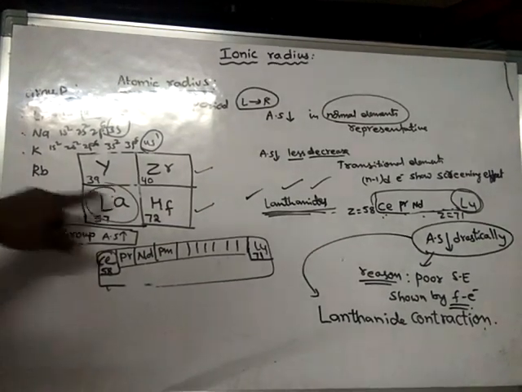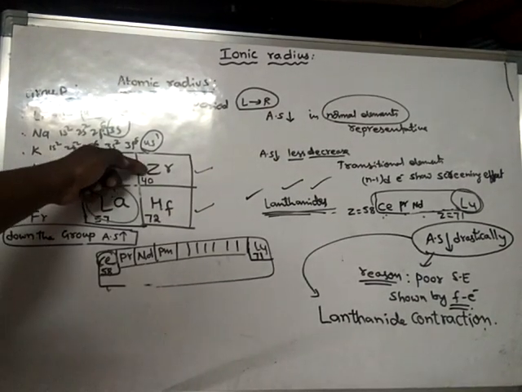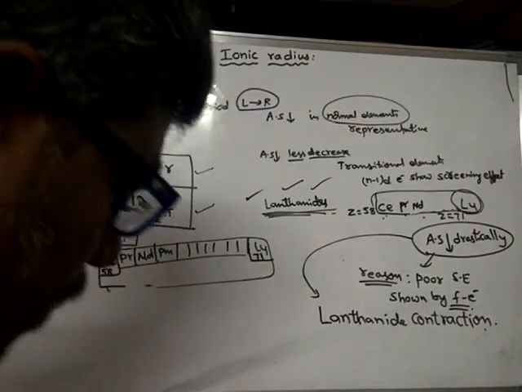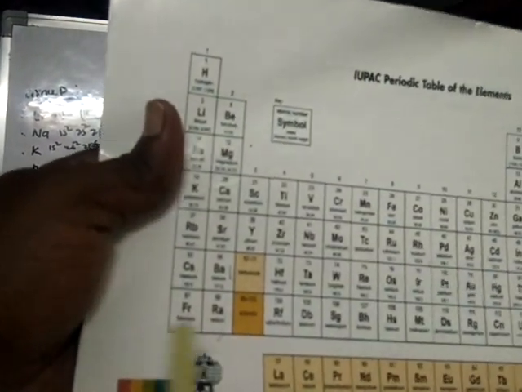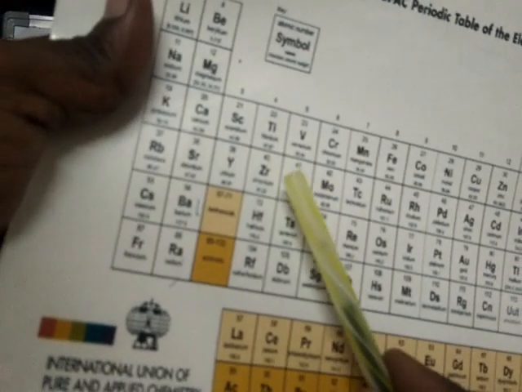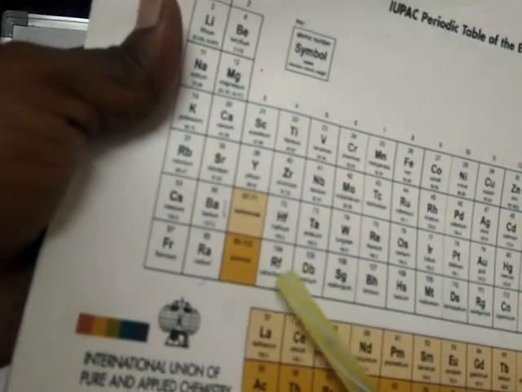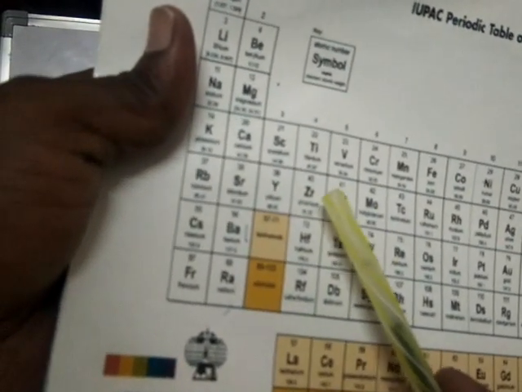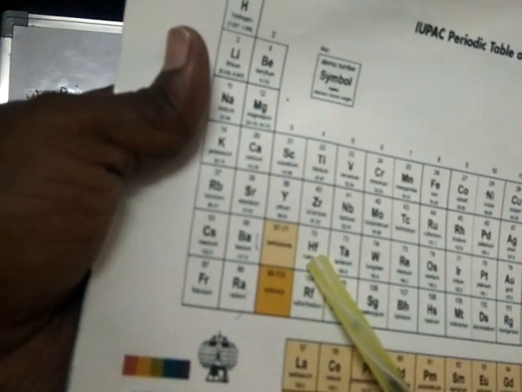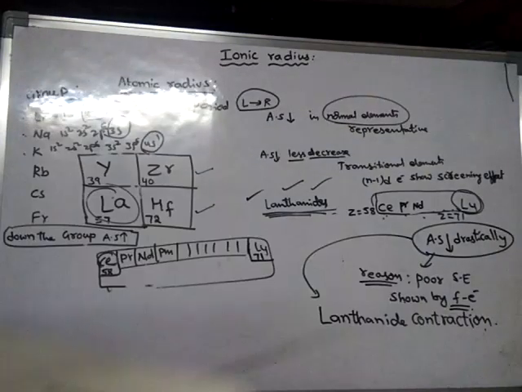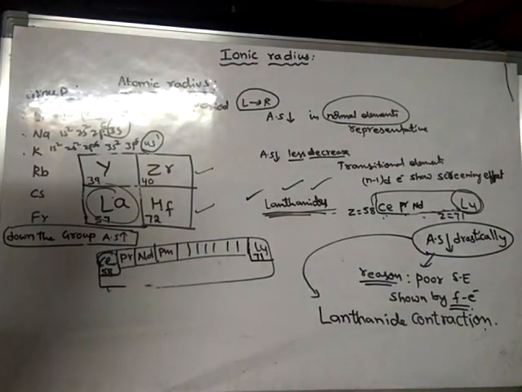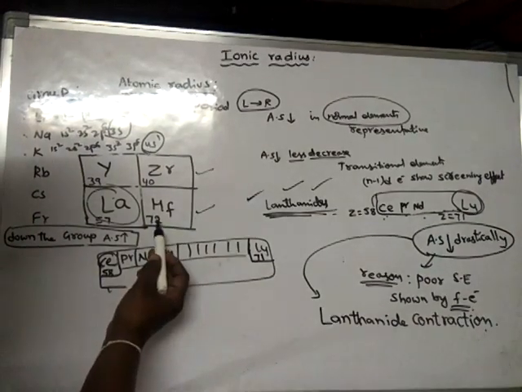So in the same way, here also, from zirconium to hafnium, because hafnium is placed below zirconium. See here in our periodic table: titanium, zirconium, hafnium, rutherfordium. So below zirconium, hafnium is placed. That means there should be an increase in size from zirconium to hafnium. But here